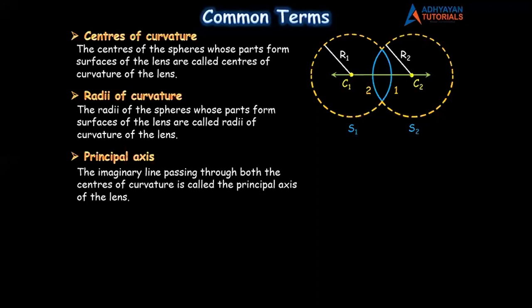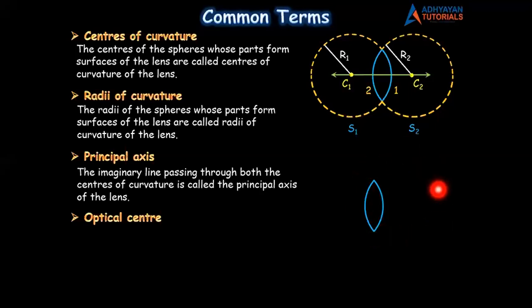Now children, whatever I'm speaking for the next 2 minutes, listen carefully, because this common term is very important. The fourth common term is called optical center. We did not study anything like this in mirrors, so this is something new. Optical center. And to understand optical center, imagine this is a convex lens. Now children, tell me one thing, if I extend this surface, what do I get? I get a sphere. If I extend the other surface, again I get a sphere.